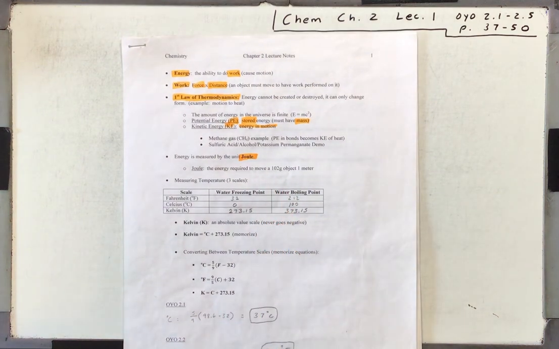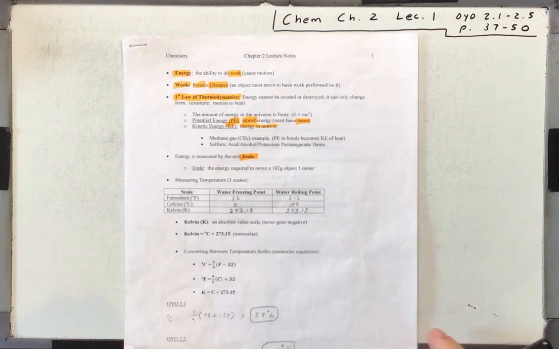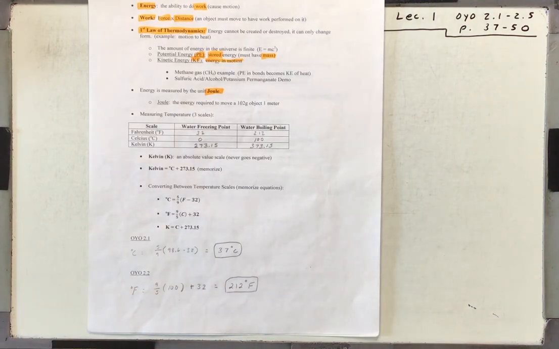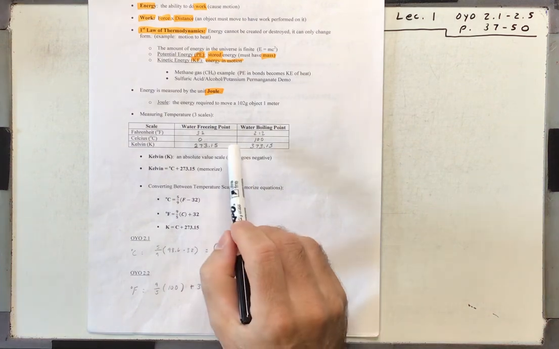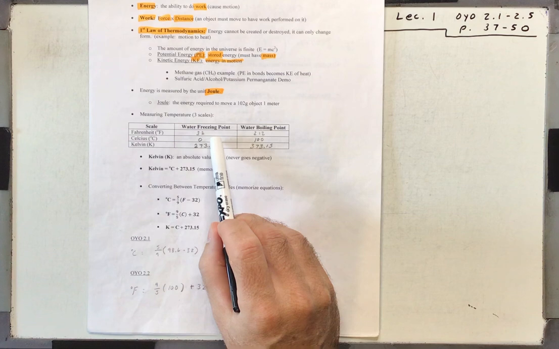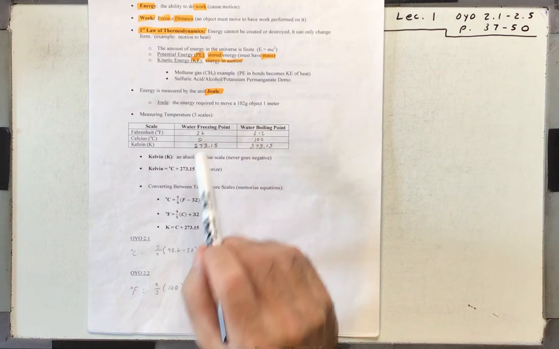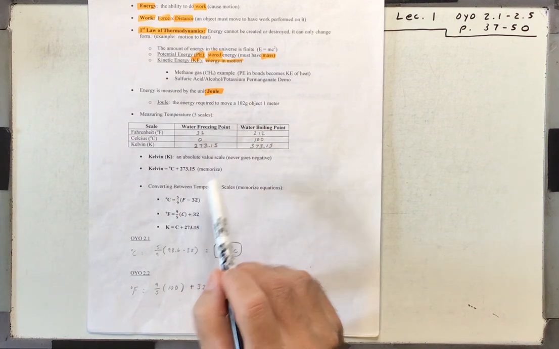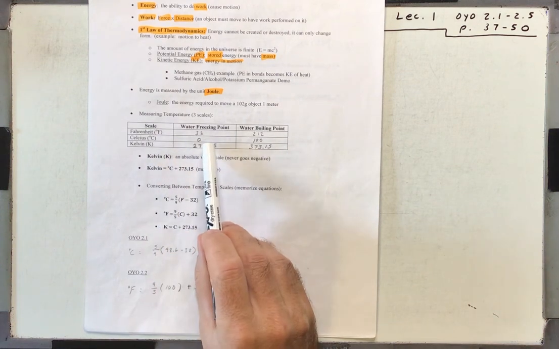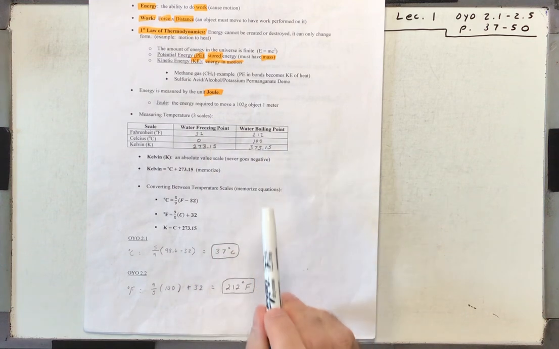Now, when we talk about energy, a lot of times we talk about temperature. With temperature, you do need to memorize a few important points here. For example, with Fahrenheit, you probably know that water's freezing point is 32 degrees and the boiling point is 212 degrees. And with Celsius, water's freezing point is 0, and the boiling point is 100.